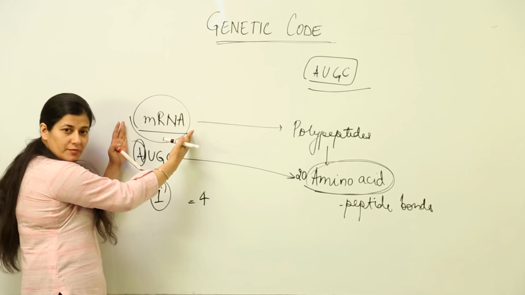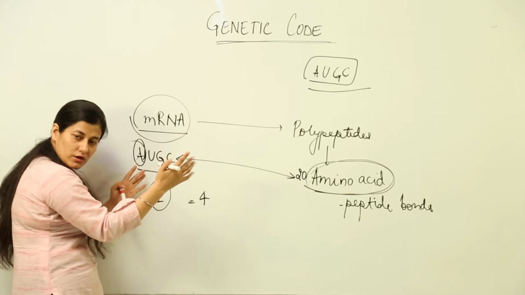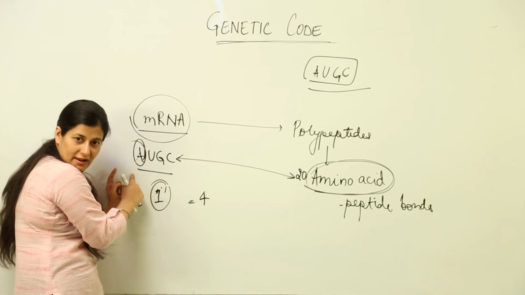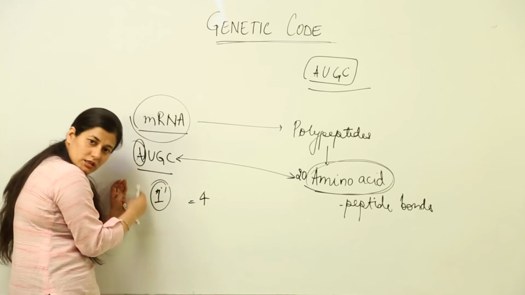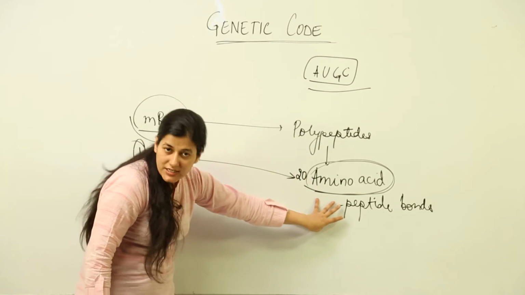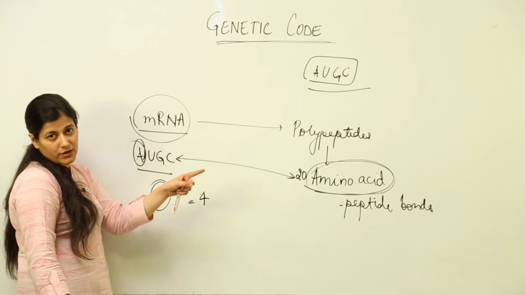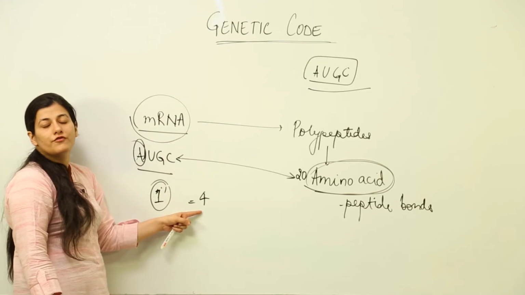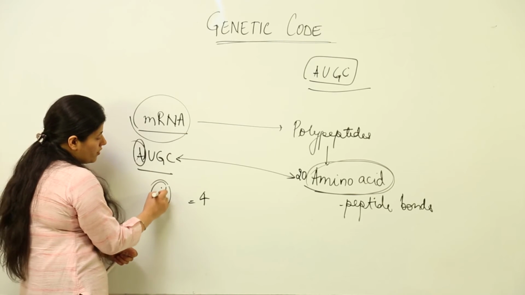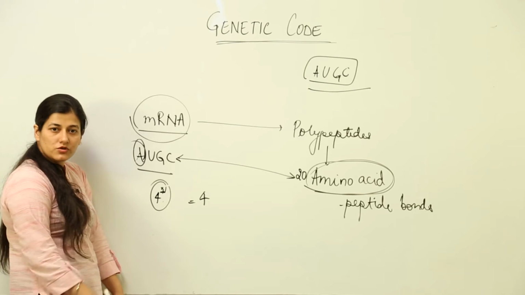That means all the information lies in these 4 alphabets which represent the specific nucleotides. Now, supposedly we have to seek 20 amino acids. If one alphabet is coding for one amino acid, then there are only 4 possibilities, because it would be 4 power 1, and the probabilities would be equal to 4.